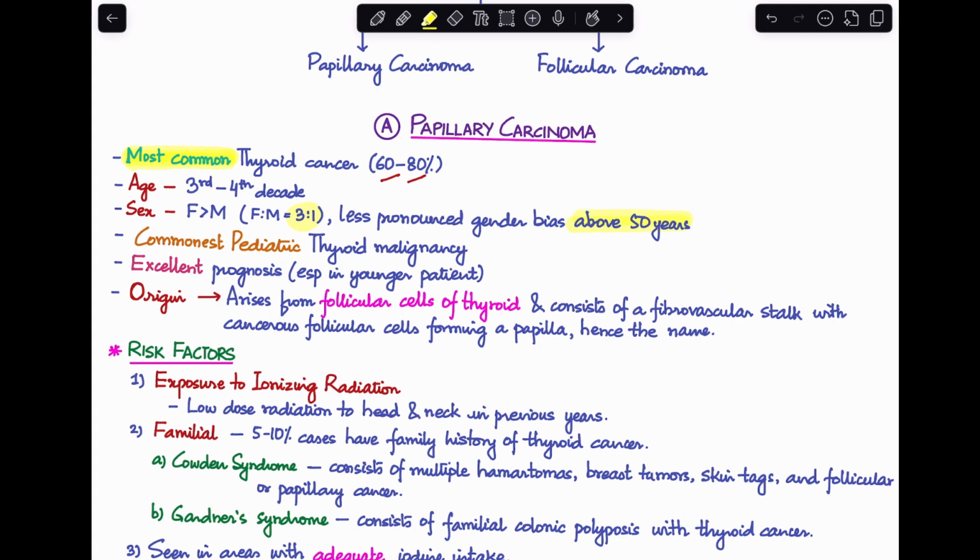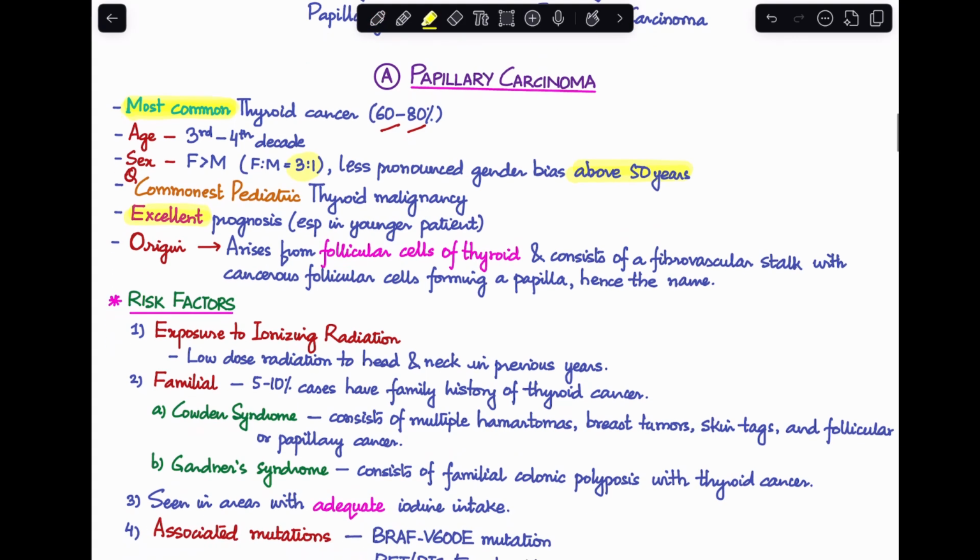Another important MCQ point is that thyroid papillary carcinoma is the commonest pediatric thyroid malignancy. And this is a carcinoma which has excellent prognosis, especially if it has happened in a younger patient.